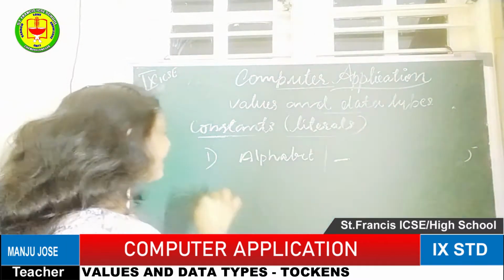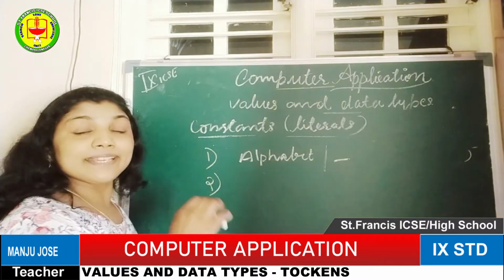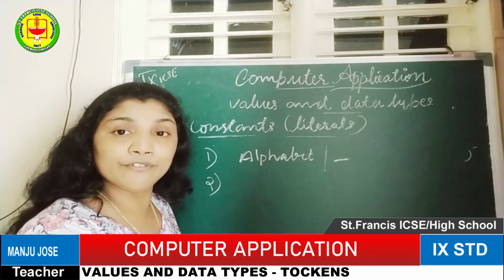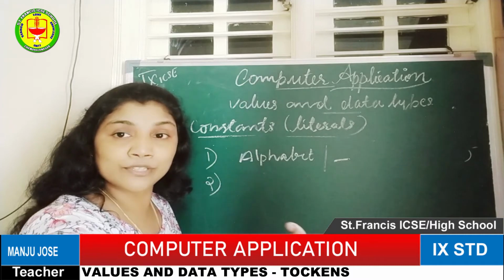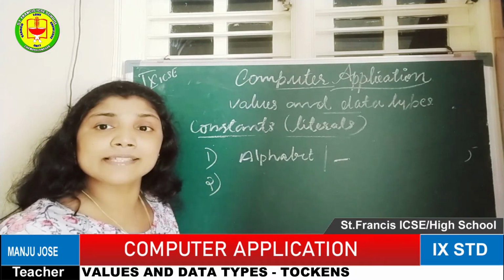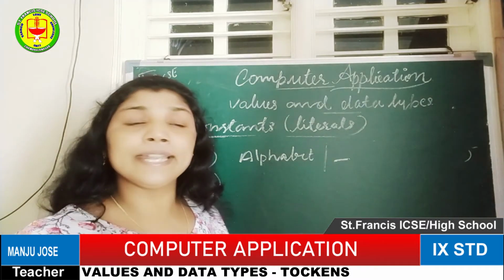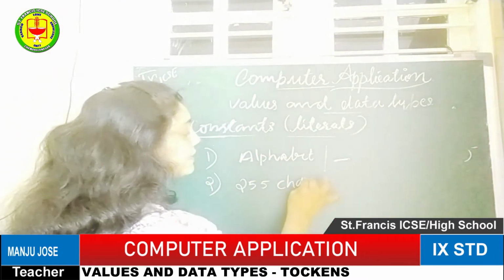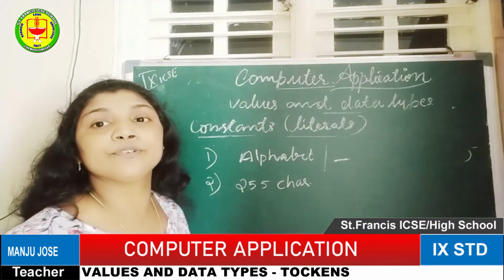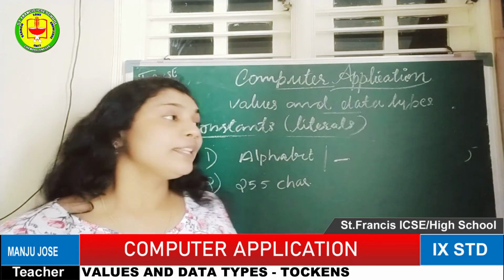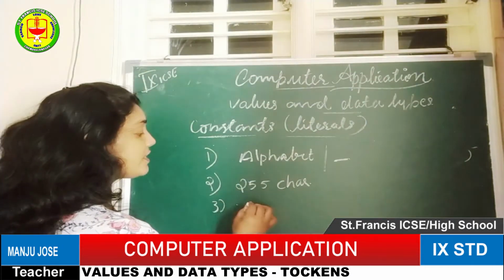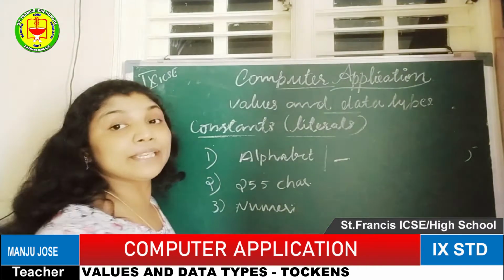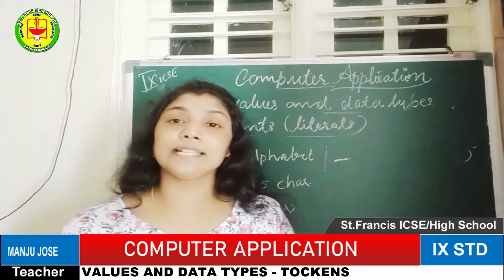The second one is the maximum character length. When we are giving the name for the identifier, variable or class, the maximum length of the identifier will be 255 characters. That is important, 255 characters. Then next, it should not start with a numerical value or any other punctuators. So these three are a must.